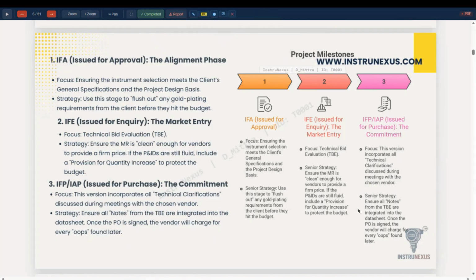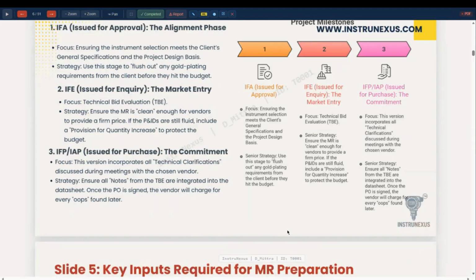Please remember, we will discuss the technical bid evaluation procedures. If there is any deviation which is to be brought to the client's notice, it is done during technical evaluation, not after placement of order. After placement of order, the vendor will provide as per whatever has been issued in the purchase, whatever has been clarified during technical clarification, and whatever has been agreed upon in the contract and purchase order.